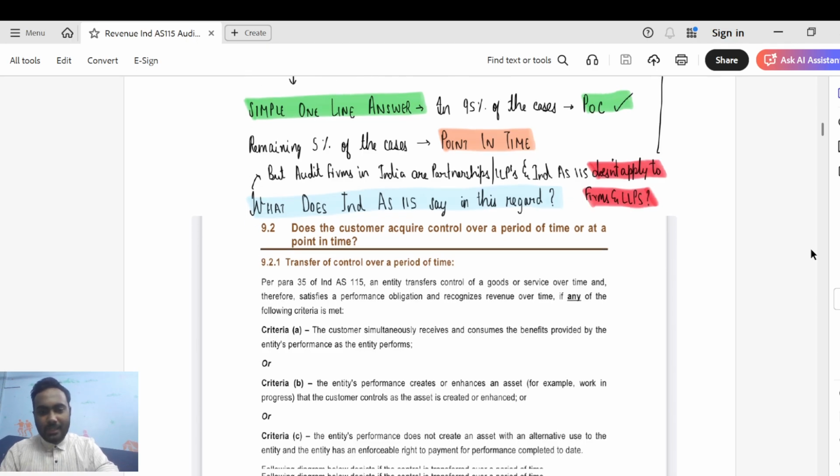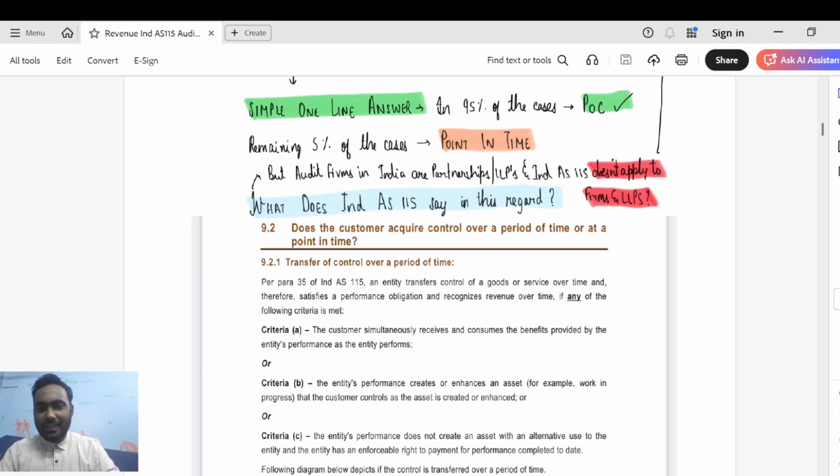Next, coming to criteria B. Entity's performance creates or enhances an asset, for example, work in progress that the customer controls as the asset is created or enhanced. So what they're trying to say is the entity's performance creates or enhances an asset. Let's say usually in case of construction contracts. But does it happen in the case of audit? No, because in audit we are providing a service. We are not creating or enhancing or constructing an asset. We are just providing a service which does not create an asset, because a service is intangible in nature. A service is not tangible in nature. I hope that is clear. So criteria B again is not satisfied.